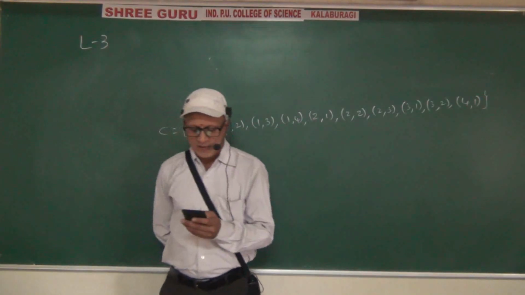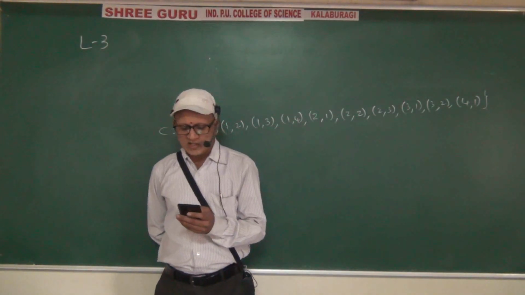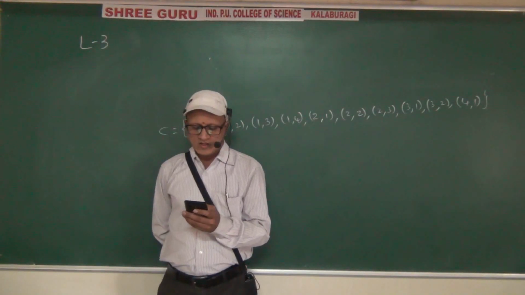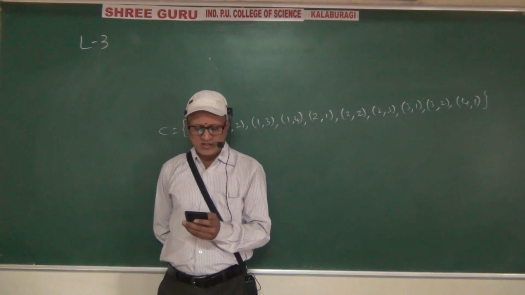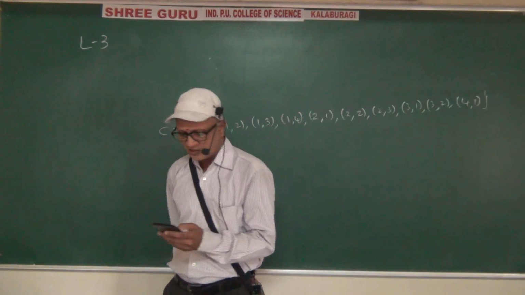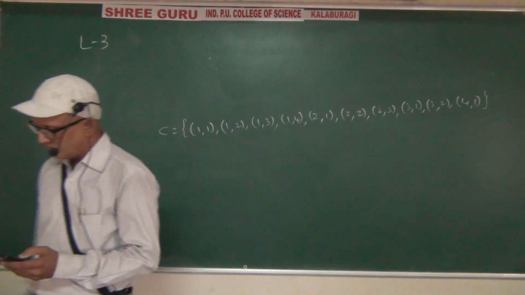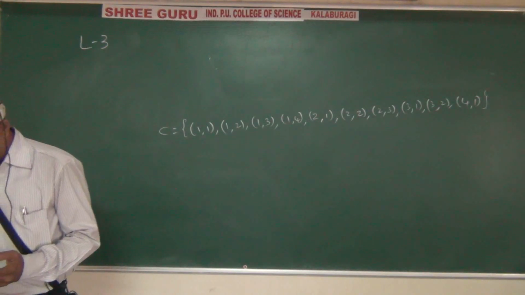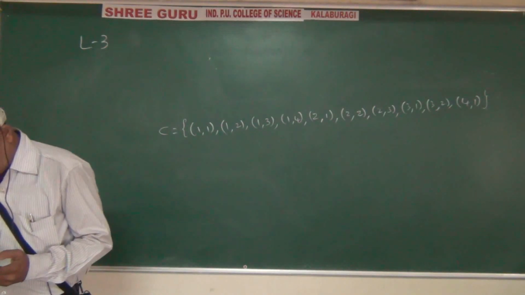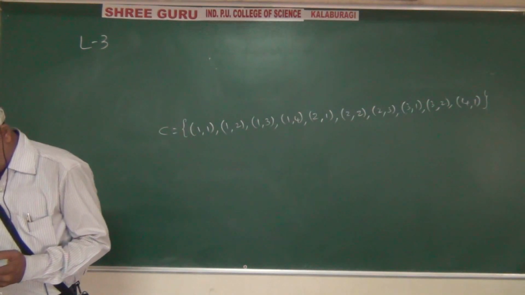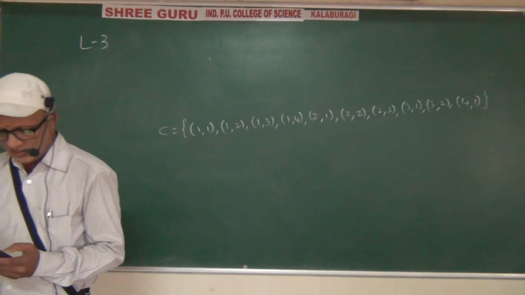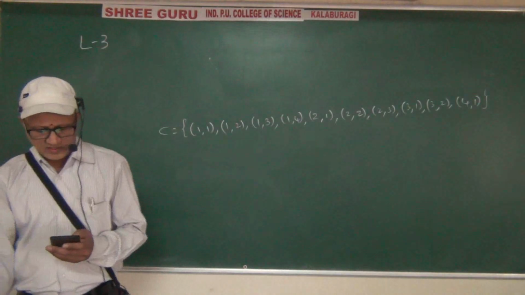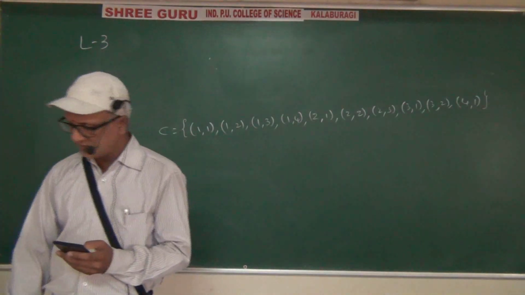Fourth supposition, A and C are mutually exclusive. Next, fifth supposition, A and B dash are mutually exclusive.